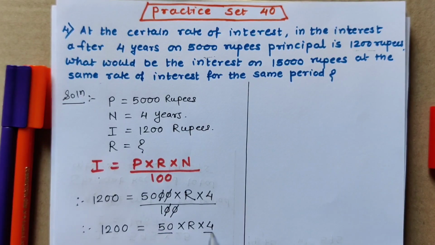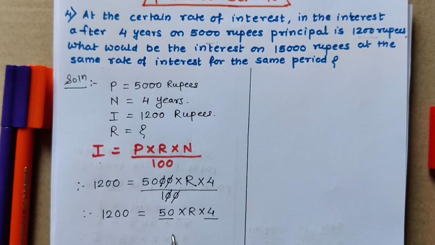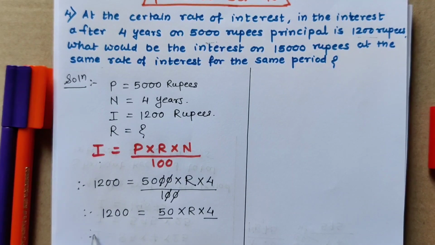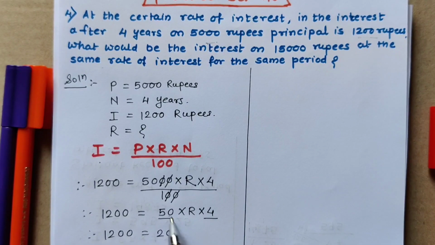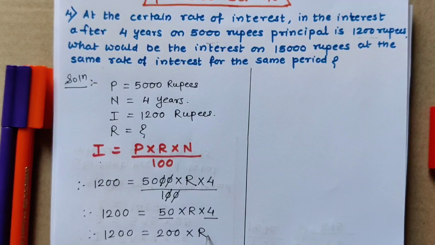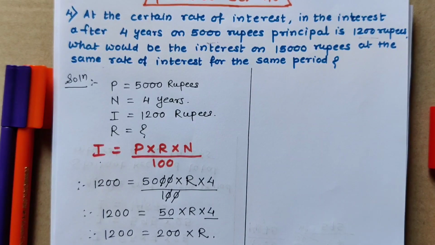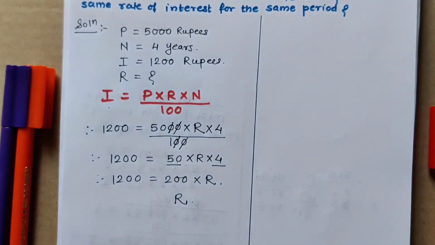Now see children, 50 into 4, we can multiply these two numbers. 1,200 is equal to 50 4s are 200, so 200 R. Now R I am going to write as it is on the left hand side.